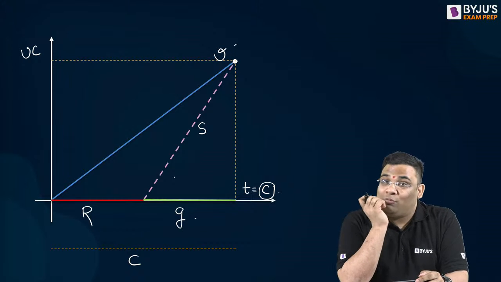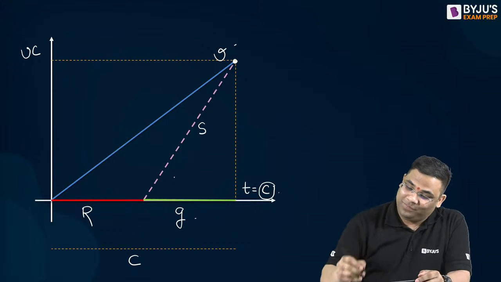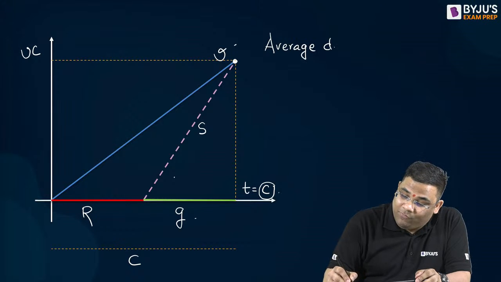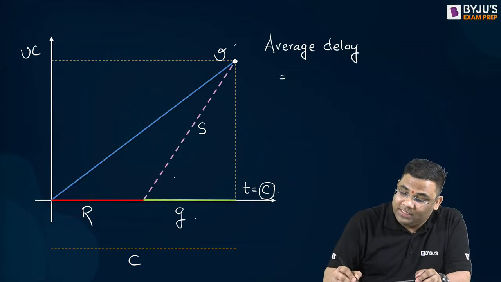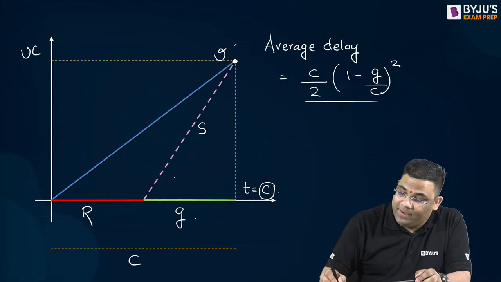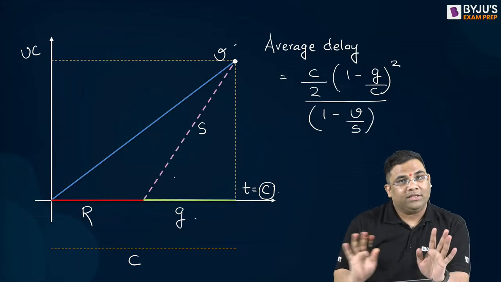In this case, what will happen? Let us see. The average delay was equal to C by 2, (1 minus G by C) whole square, divided by (1 minus V by S). Yes, very good.